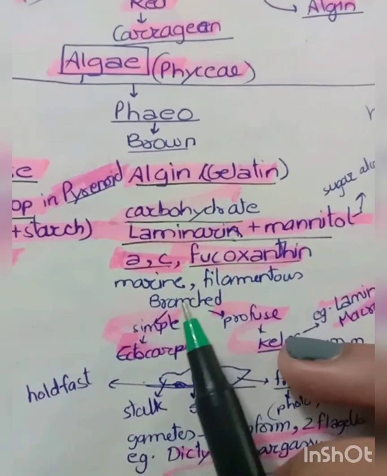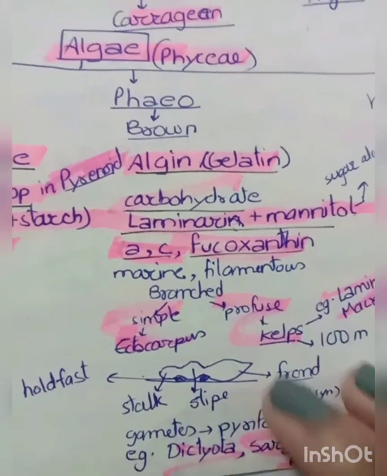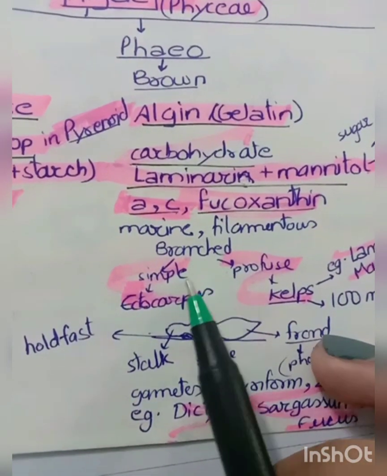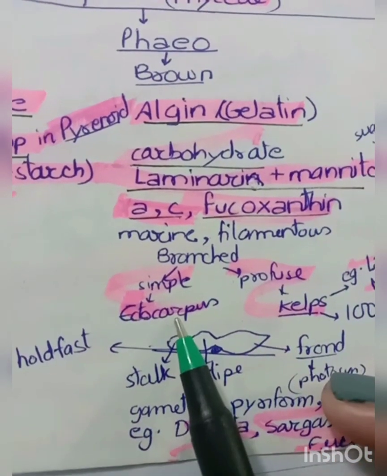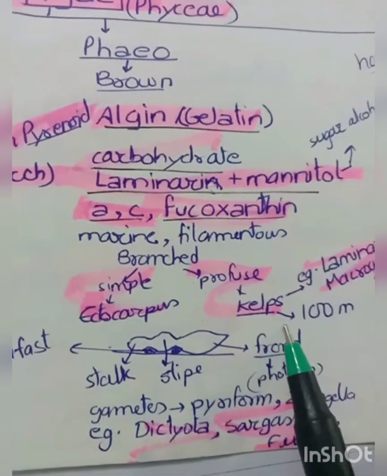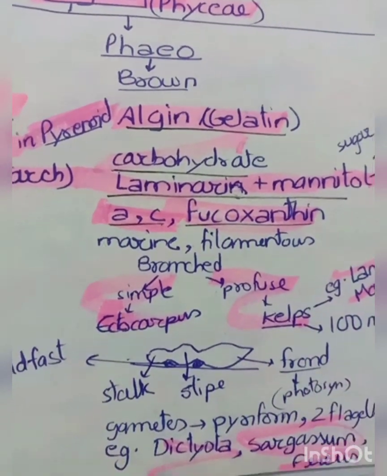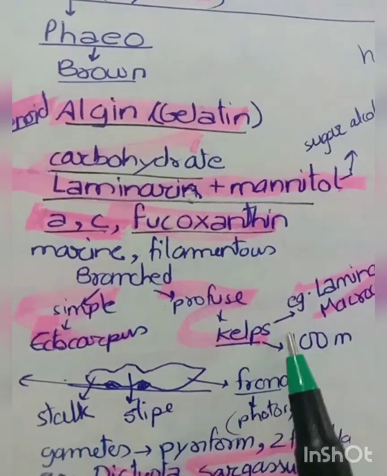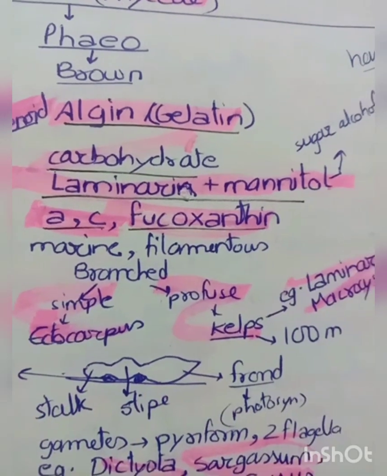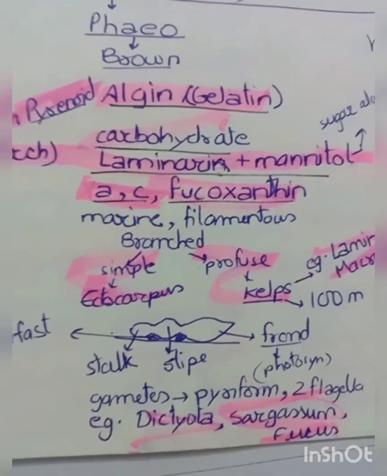These organisms are mostly marine, filamentous, and have a branched body. In branched body there are two types: simple branch, that is Ectocarpus, and profusely branched, that is kelps. Kelps is a very important example mentioned in the NCERT, that it can grow up to 100 meters of height. Examples of kelps are Laminaria and Macrocystis.